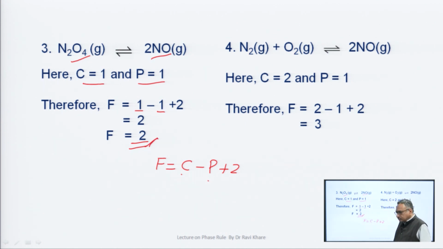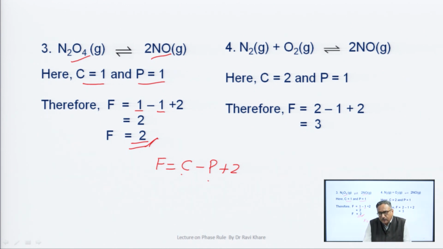This is your answer. Now, we come to question number 4: N2, which is a gas, plus O2, which is also a gas, is in dynamic equilibrium with twice NO. NO is also a gas. Now, you have to calculate the degree of freedom for this given equilibrium. First, you have to calculate the number of components, then the number of phases. After determining the number of components and the number of phases, put the values of C and P in the phase rule, then you will get the answer.